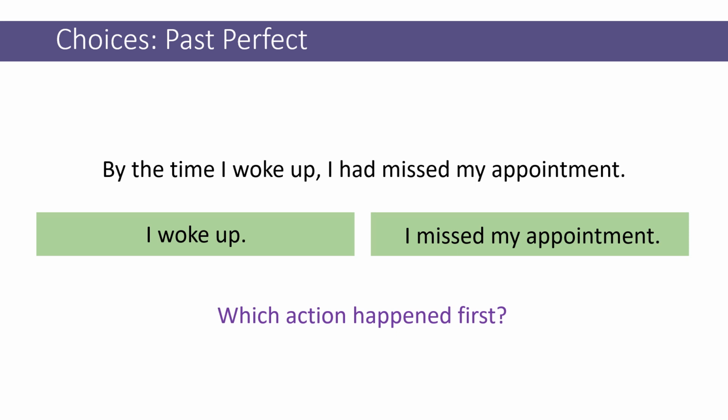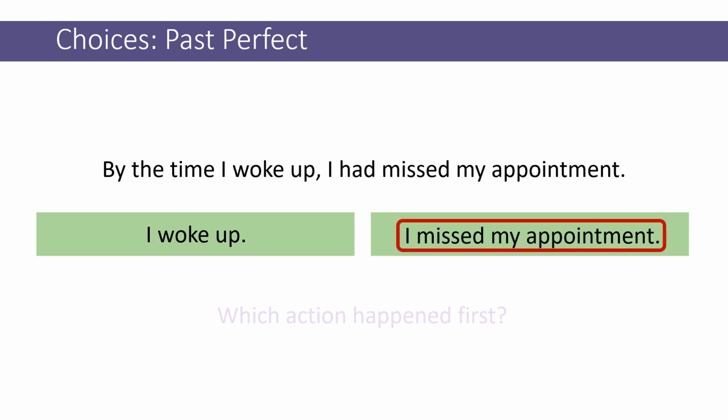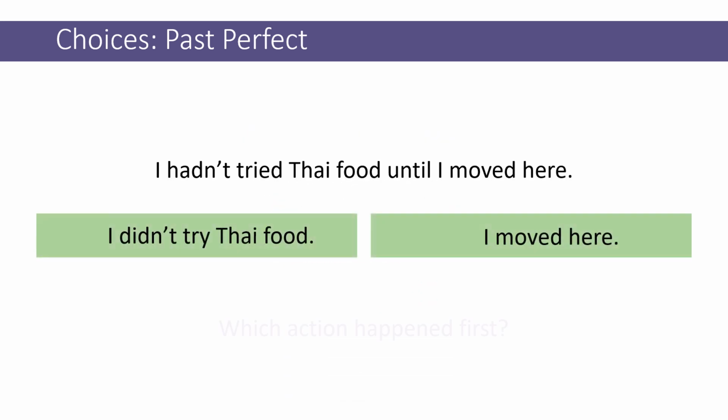By the time I woke up, I had missed my appointment. Okay, so this one is again asking which happened first. So again, just take a look at the verbs. Woke up, had missed, and missing my appointment is the one that happened first. I hadn't tried Thai food until I moved here. So again, let's just look at the verbs. Hadn't tried, moved. So the answer is going to be, I didn't try Thai food.